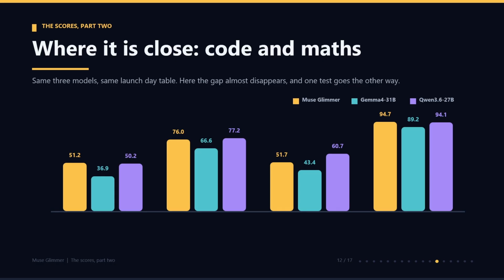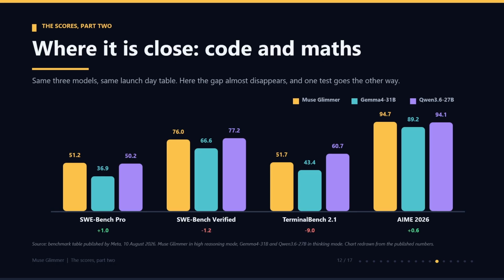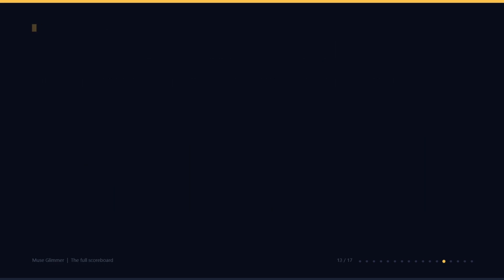And on AIME 2026, a maths test, it got 94.7 against 94.1, basically level. So the story changes completely on this side. On agent work, it leads. On plain coding and maths, it is level and sometimes behind. Here is the full table, 12 tests, 3 models.